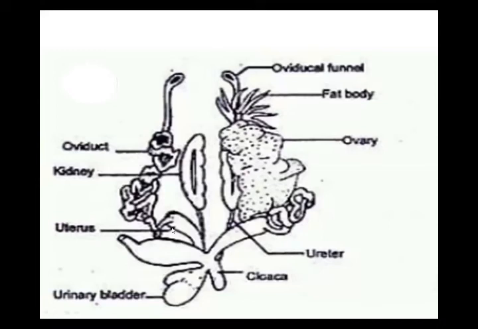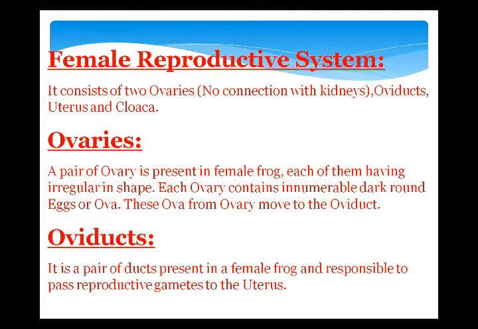Again I'm telling you, uterus, not ureter. Ureter is not involved in this system. Uterus, okay, and cloacal aperture. After that, today we discuss the female reproductive system slide. If you want to take a screenshot, you can take.